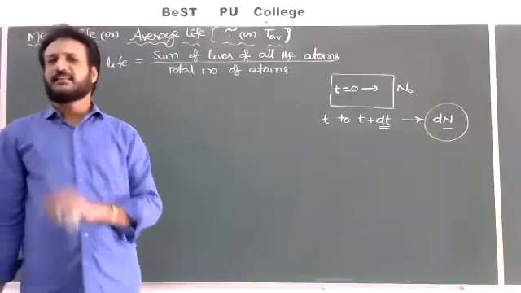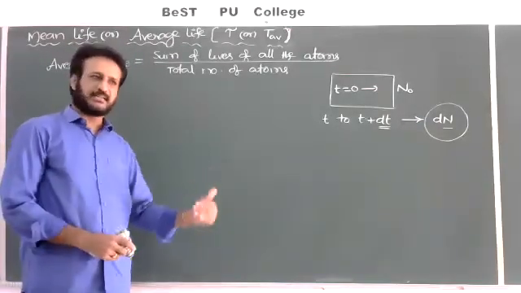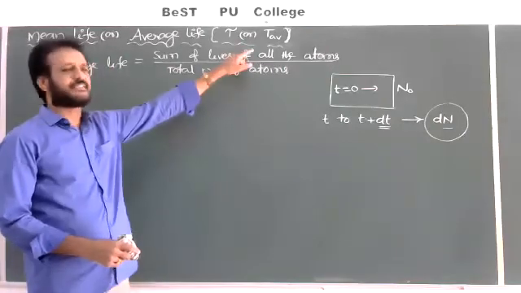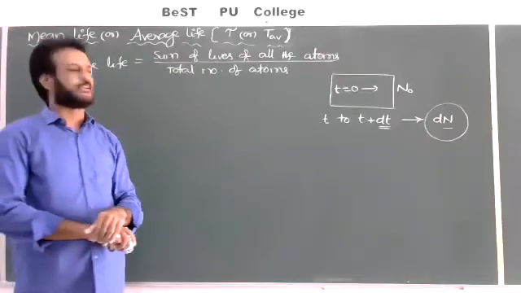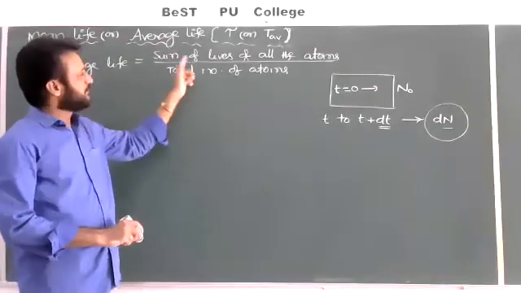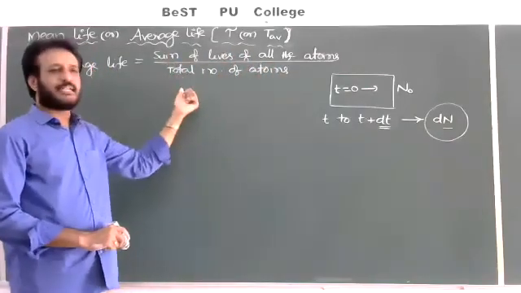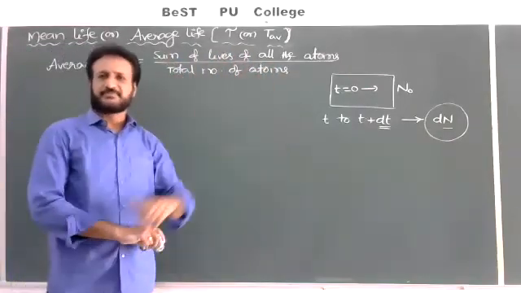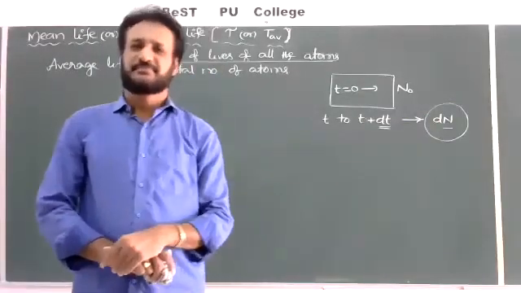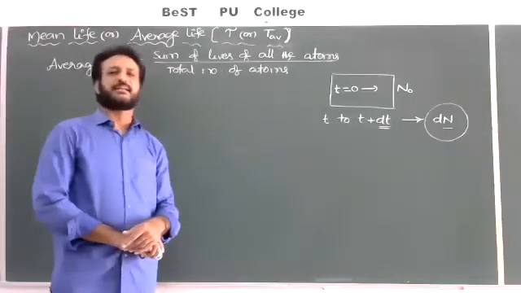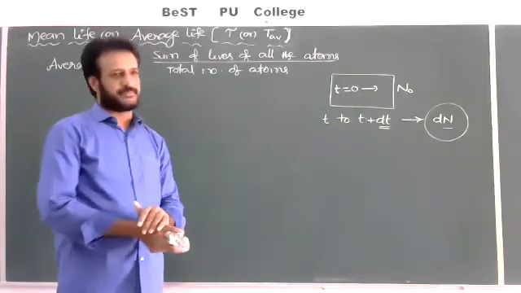Sum of lives of all the atoms means the lifetime of the first atom plus second atom plus third atom plus fourth atom and so on up to the last atom, divided by the total number of atoms in that sample. This is called average life or mean life.